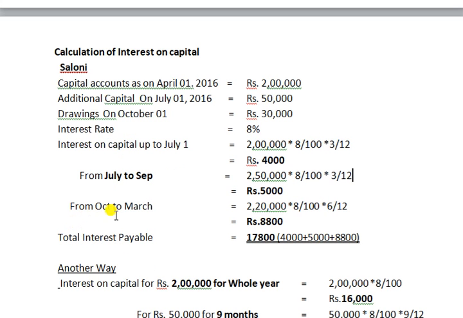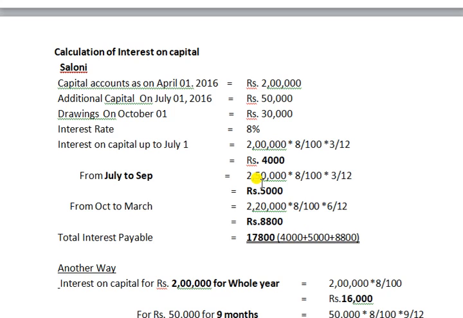Then from October to March. In October, Saloni withdrew 30,000 rupees. So October to the last day, that means October, November, December, January, February, March, 6 months. What's this 2,20,000?